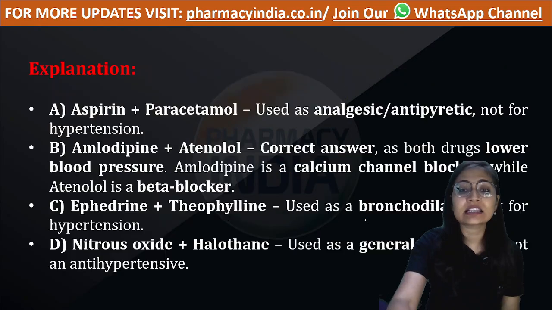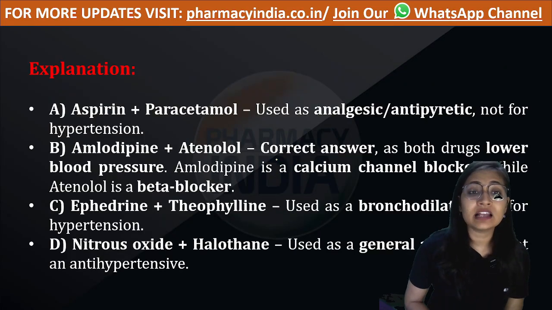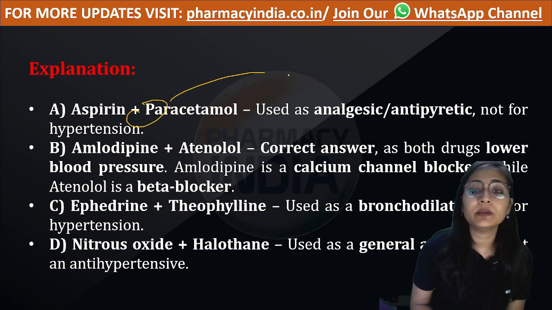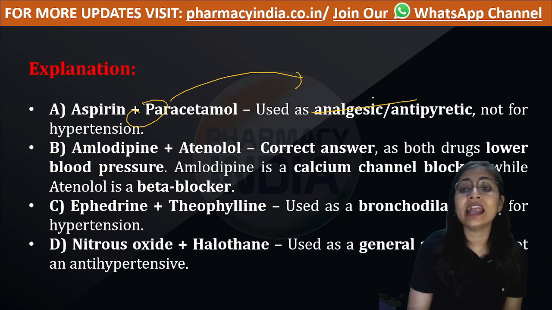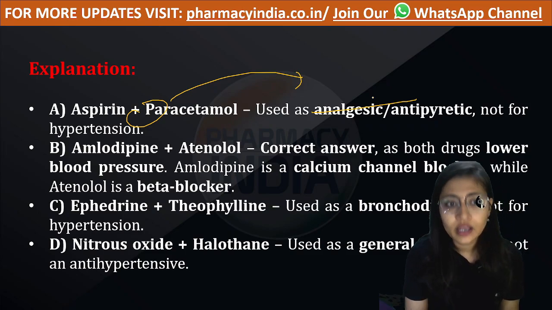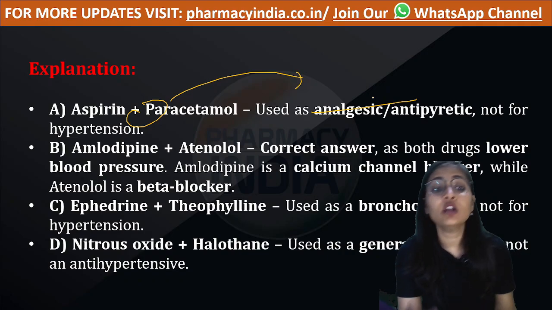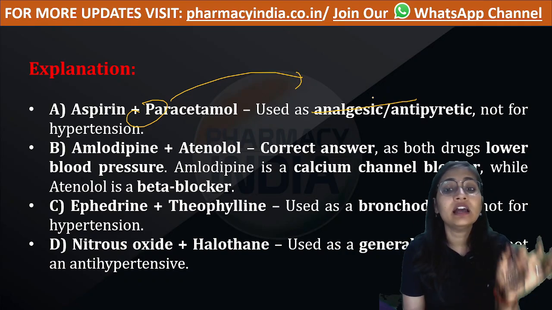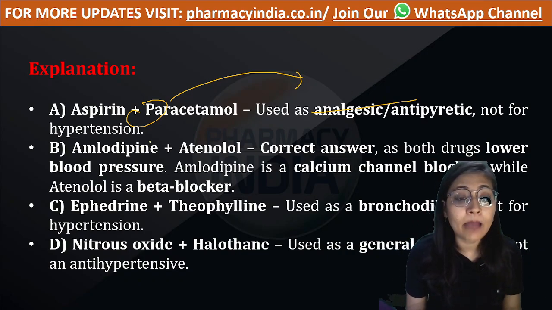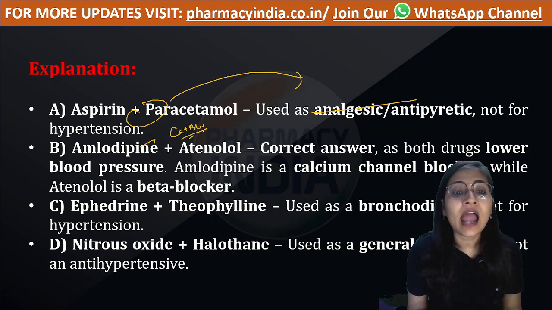Next, let's move to the explanation. Aspirin plus paracetamol is a combination used for analgesic or antipyretic action. Amlodipine is a calcium channel blocker, and atenolol is a beta blocker.